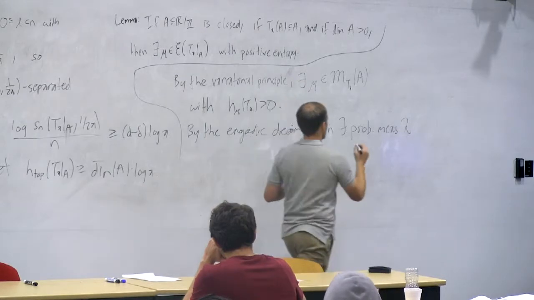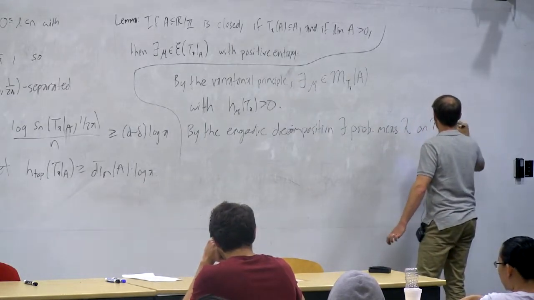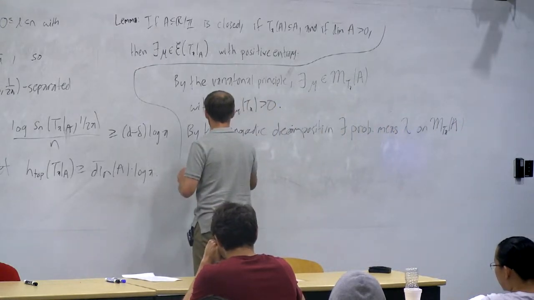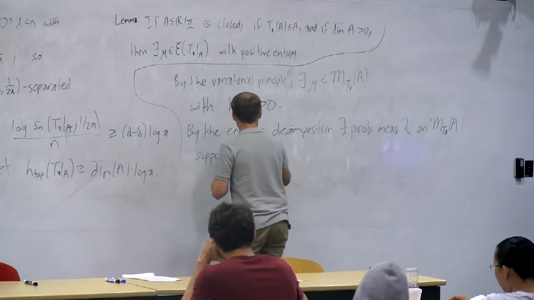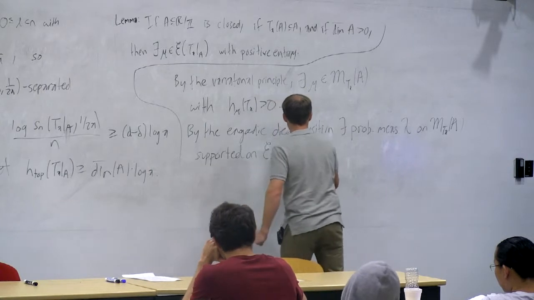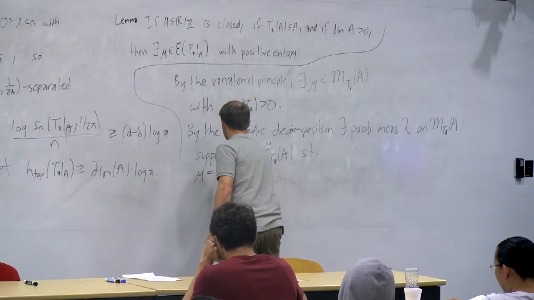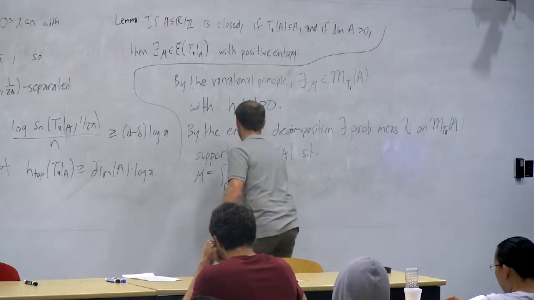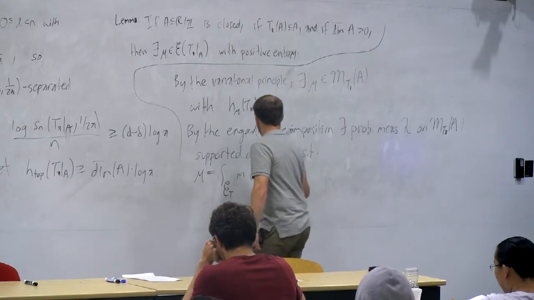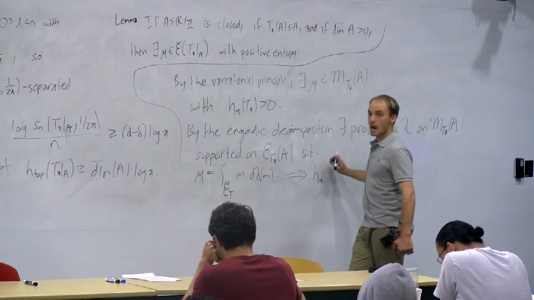There exists a probability measure lambda. I'll go ahead and write a few more words to deconfuse people here. On MT of A, supported on a subset of the ergodic measures E, TA, such that mu, my measure with positive entropy, is equal to the integral over the ergodic measures of m d lambda of m. Okay? And now I'm done, because remember I mentioned before that entropy is affine.